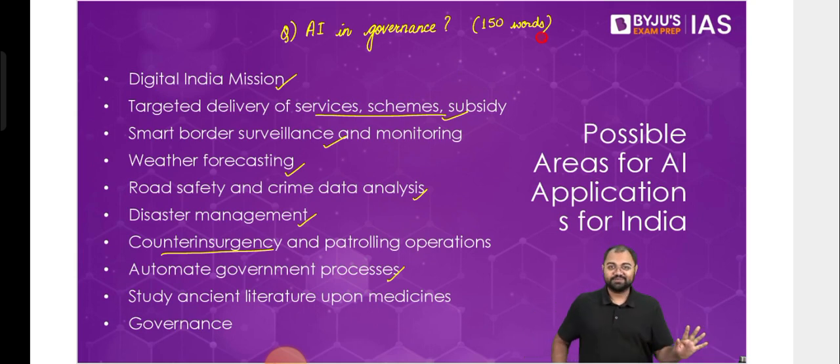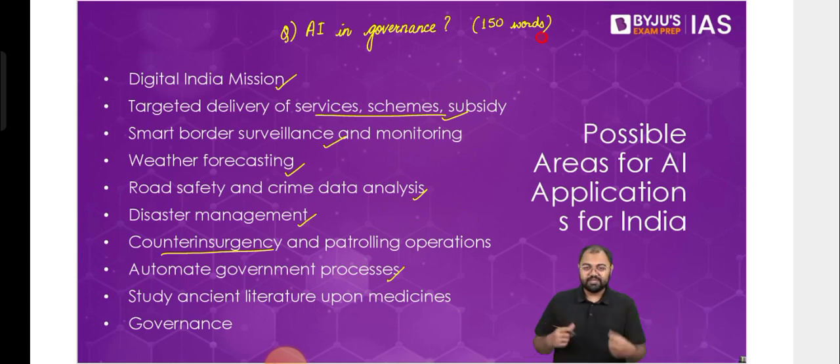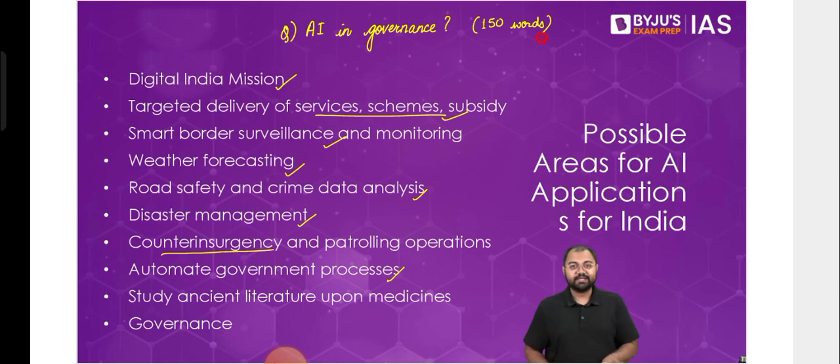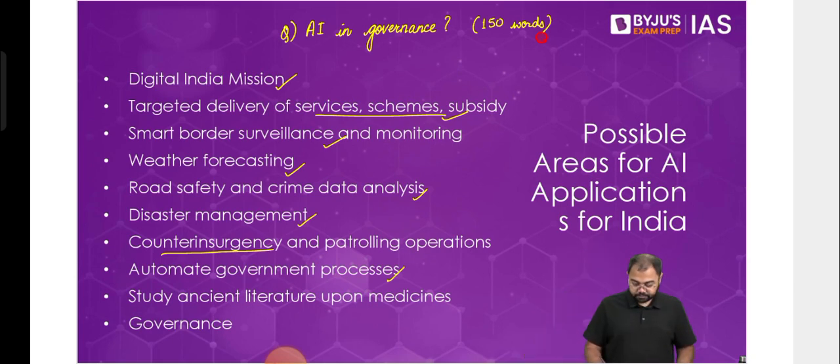There are multiple aspects to it. You also know the aspects of e-governance, RTI, accountability, transparency, everything that you know of, the various social sector schemes, and how the delivery of schemes can happen. All those aspects, right? There are so many things that you can think of, and all these things can actually be asked with respect to artificial intelligence.